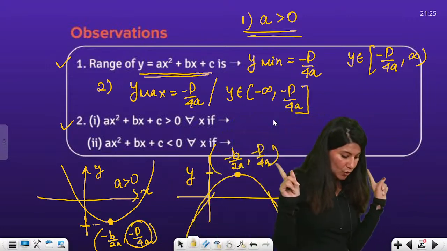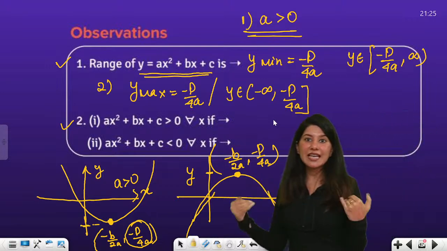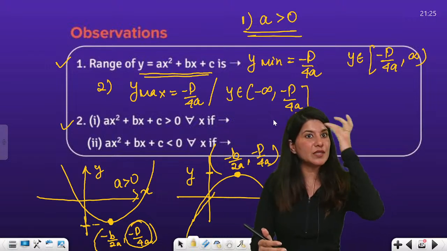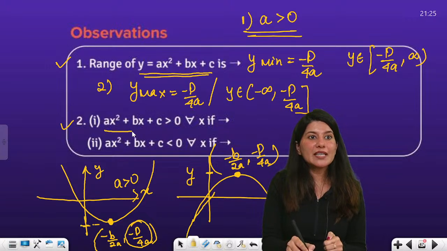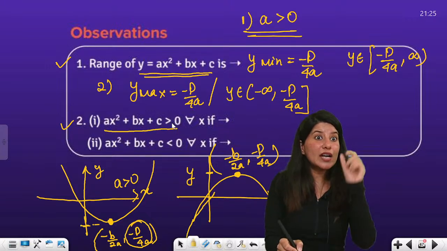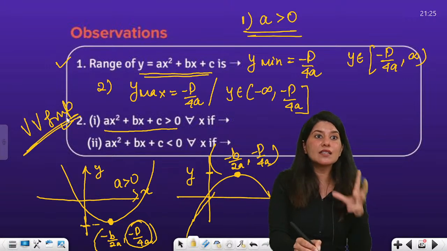So they can ask you about the range of this quadratic polynomial. Any questions, any confusion, please let me know. Okay? All right. ax square plus bx plus c is greater than 0. Now understand, this is very important. What are they trying to ask?